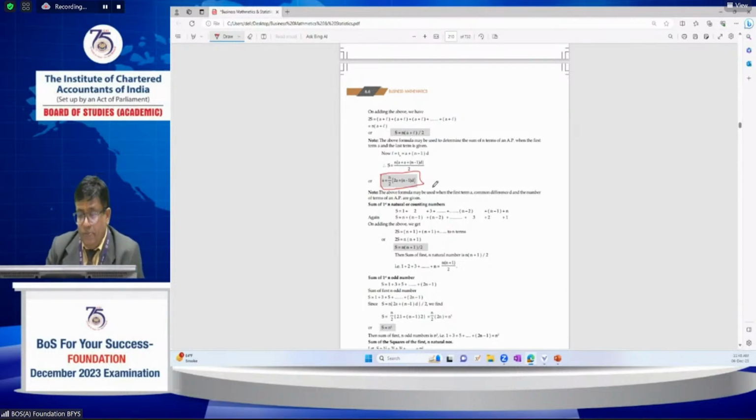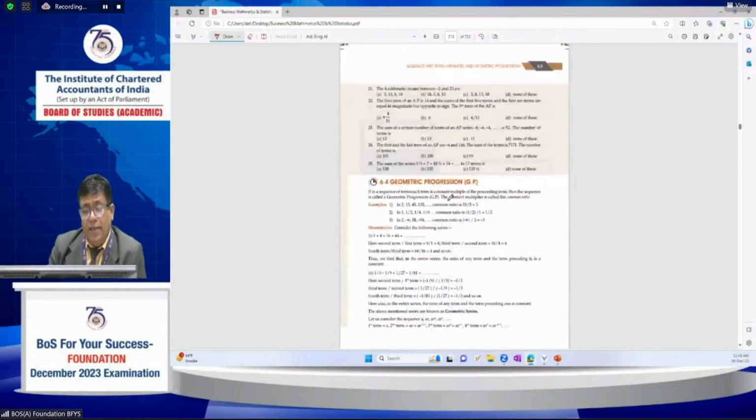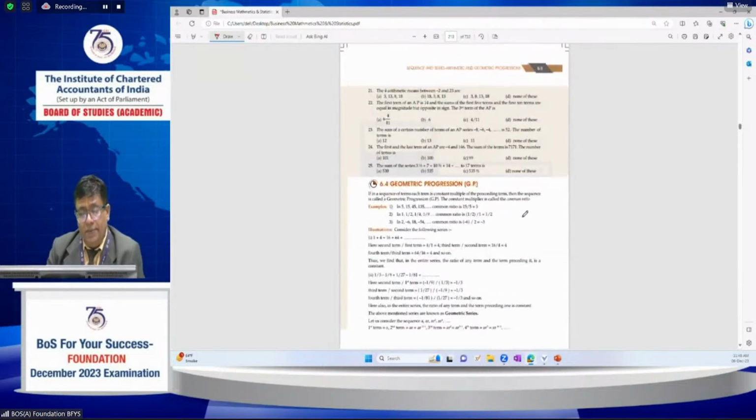Next, coming to geometric progression: if the ratio of any two successive terms is equal, then they follow a geometric series. We can say that the ratio of successive terms is equal.